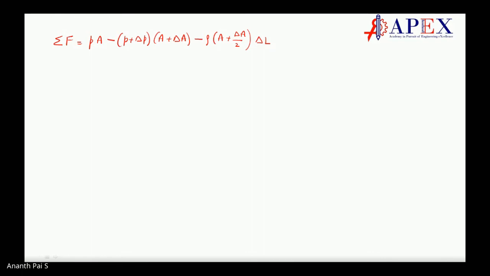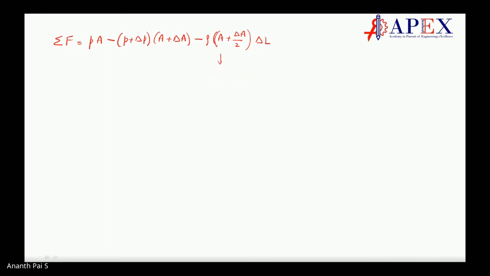This relates to the average area. Average area is A2 plus A1 divided by 2, which is equal to A plus delta A plus A divided by 2, like that. Same, this one, delta A divided by 2, that goes as this one. Let me put it later on. Okay, let me put it directly.